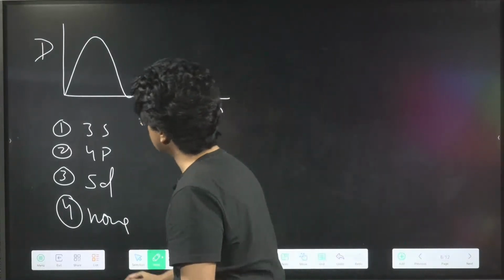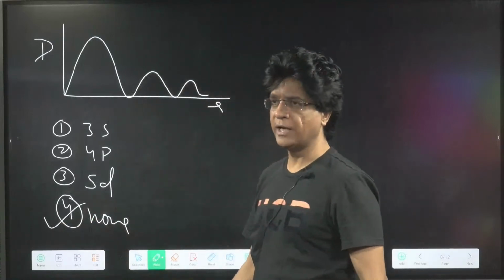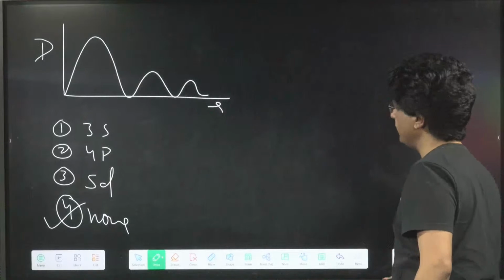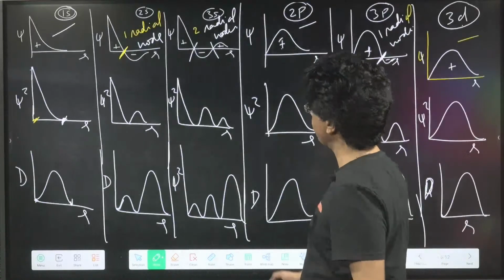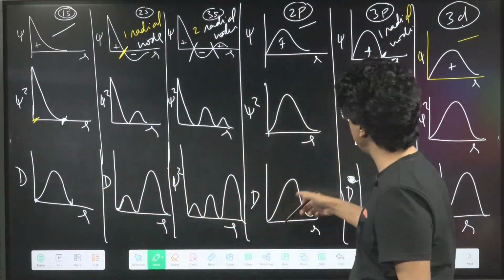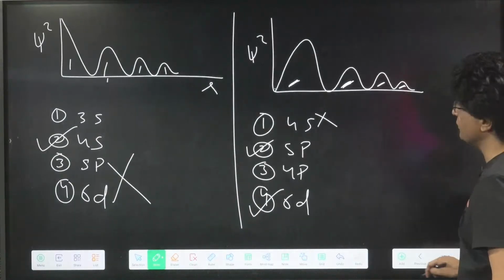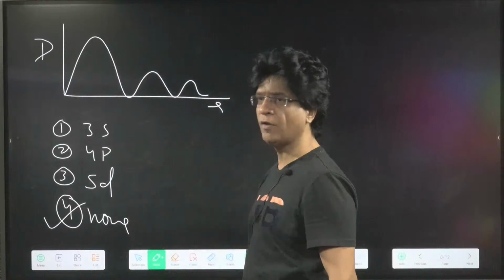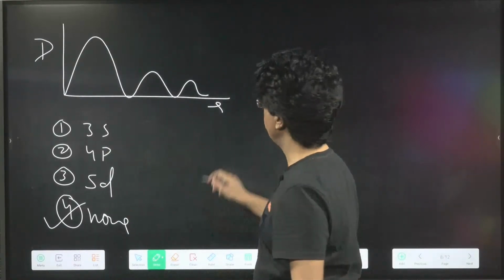Very good. The answer is none. Because I told you, and you are not focusing, that for D the height keeps on increasing, and over here it is decreasing. This is the graph of psi square, not of D. Answer is none of them. Be careful, bachcho.